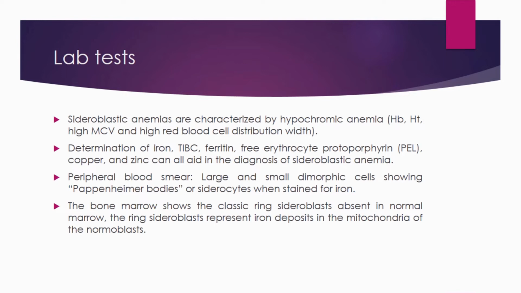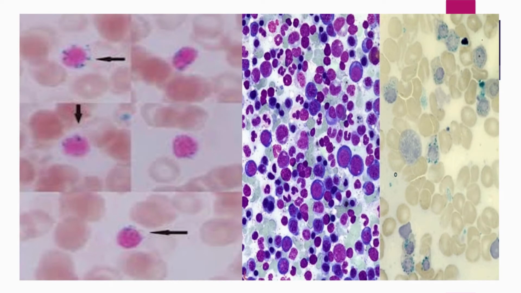Ring sideroblasts represent iron deposits in the mitochondria of normoblasts. In this image we can see the iron deposits on the left side. We can see a peripheral blood smear where we see iron deposits in the erythrocyte membrane. In the image on the right we can see the common ring sideroblasts and normoblasts. If you wonder what normoblasts are, they are the predecessors of erythrocytes.